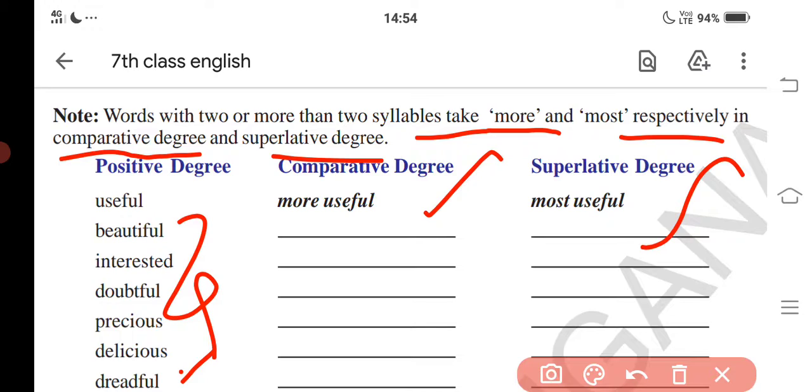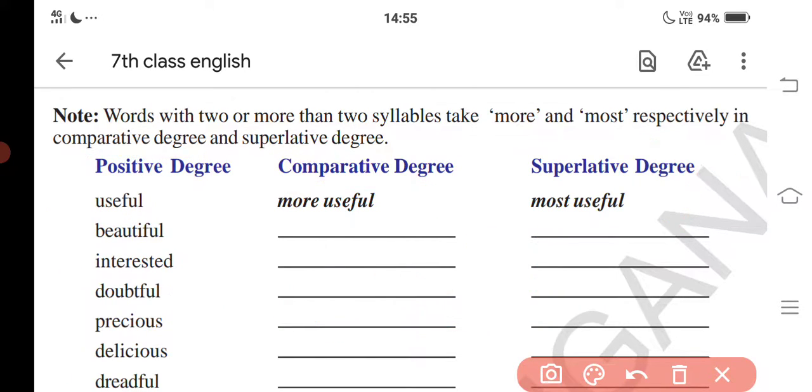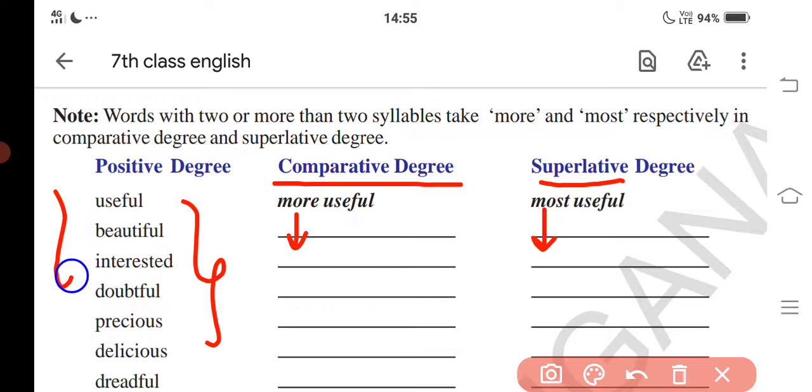Here the note is about these words. These are compound words. In part 6 we discussed that: use plus full, useful; doubt plus full, doubtful. For these words, in the comparative degree, more will be added, and for the superlative degree, most will be added. Only for these words.